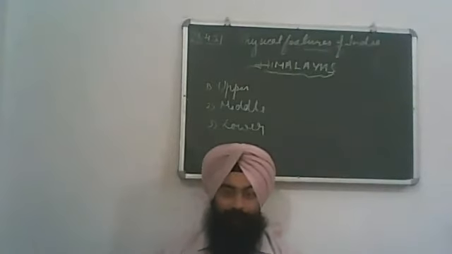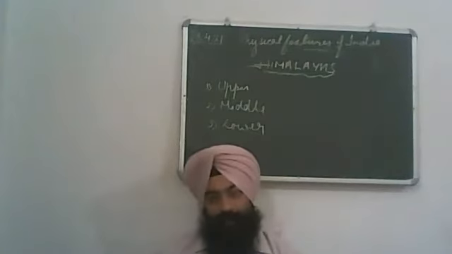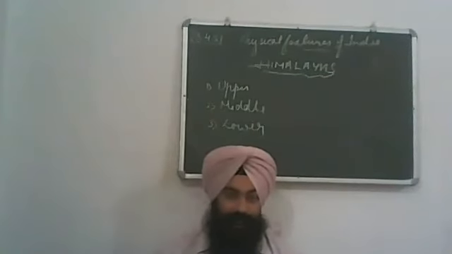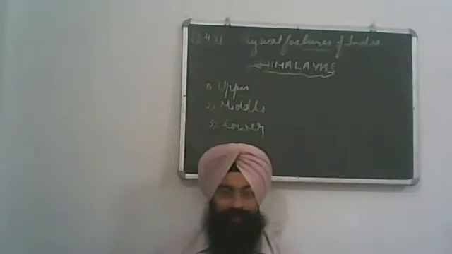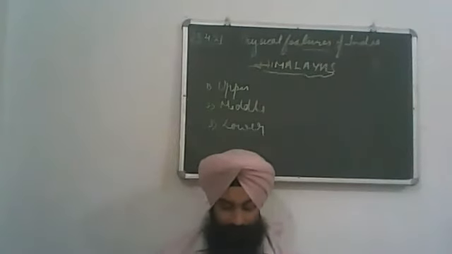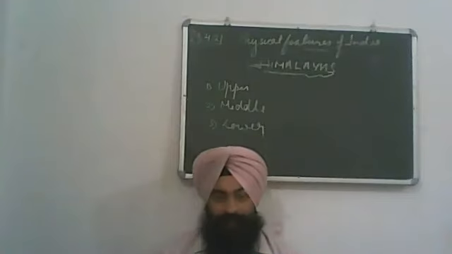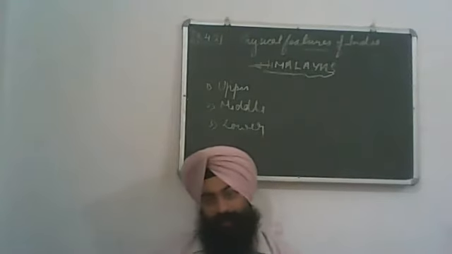When a large number of peaks or hills lie in one mountain, it is known as a mountain range. On such a basis, there are three mountain ranges: Upper Himalayas, Middle Himalayas, and Lower Himalayas.